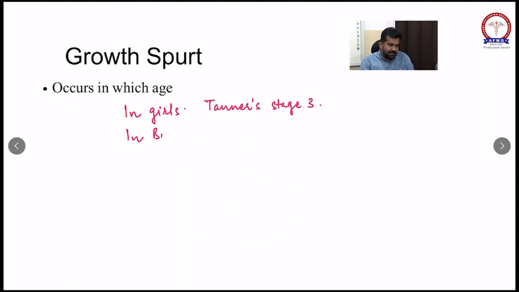Once he is able to lift some of the weight on a lower limb, the child will be creeping, right? So the child will be creeping around 10 months of age. By creeping, the child will get enough muscle strength in the upper arm and also in the lower limb. So now the child will be able to move. Once the child is able to move, he will try to walk with support.